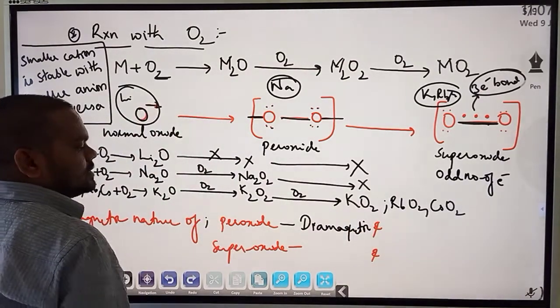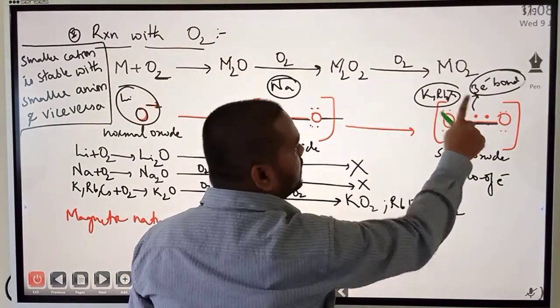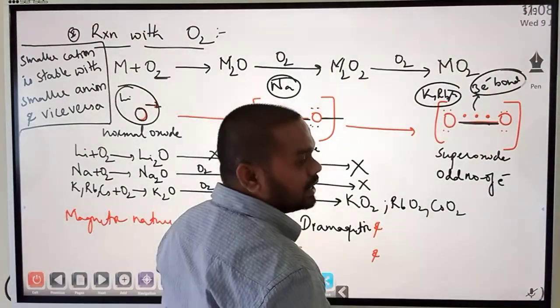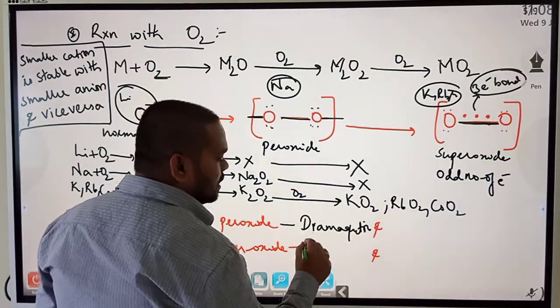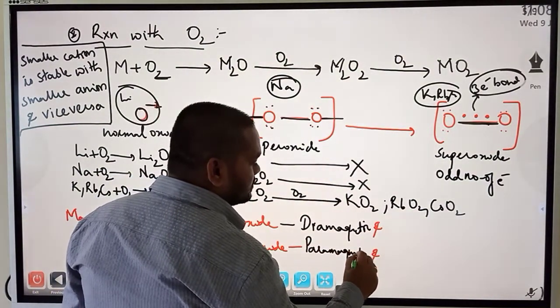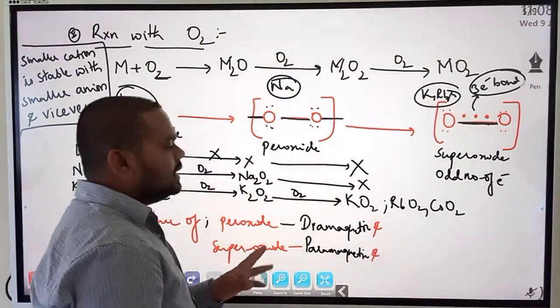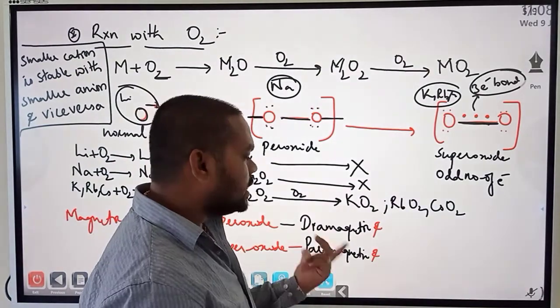Whereas superoxides, when you talk about superoxides, there is an odd number of electrons, 3 electrons. 1 electron is unpaired. So that's why I call it what? Paramagnetic in nature. Now here itself, let's talk about the colors also. Peroxides, diamagnetic, no unpaired electrons.